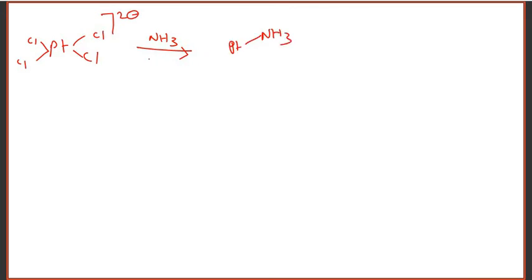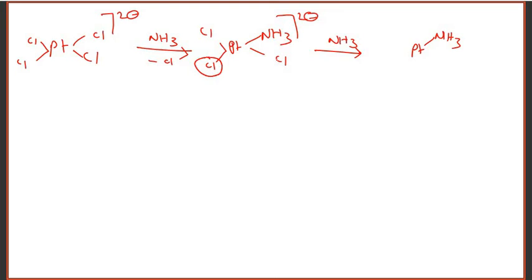Let us take the complex PtCl4 2-. When this is treated with ammonia, one chlorine will be replaced with ammonia. Again, you add another ammonia. Listen here. This ammonia has a less trans effect. Now this ammonia can be substituted here or here. So which is the substitution of ammonia?